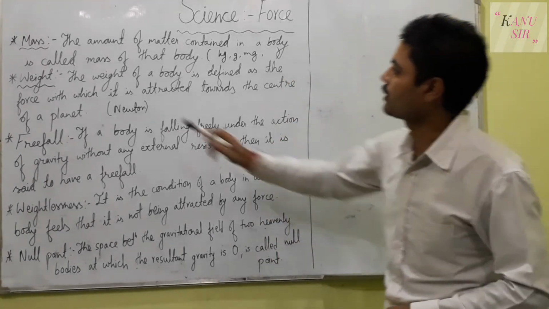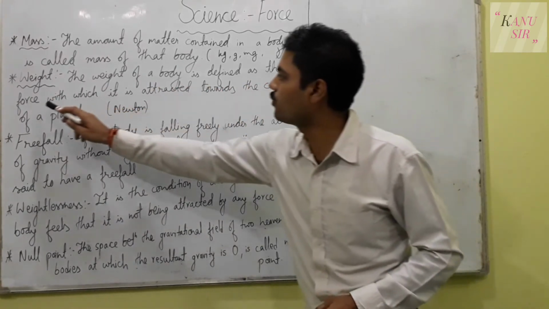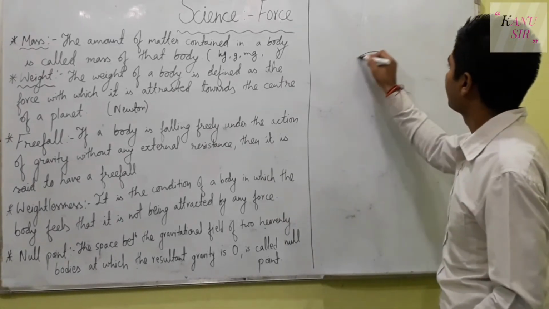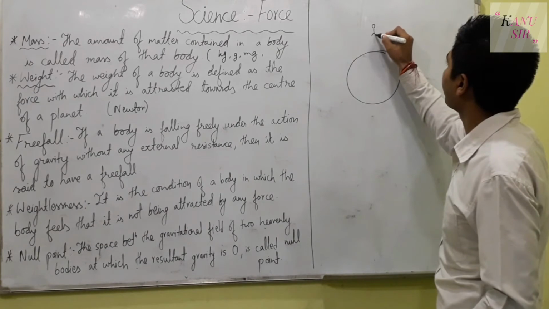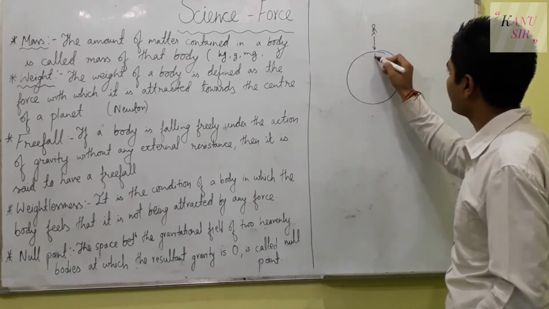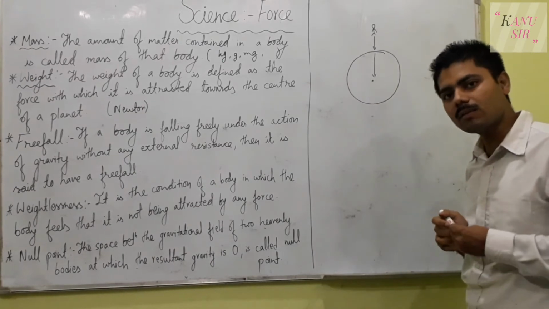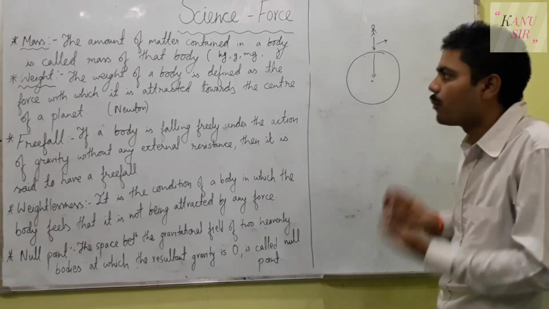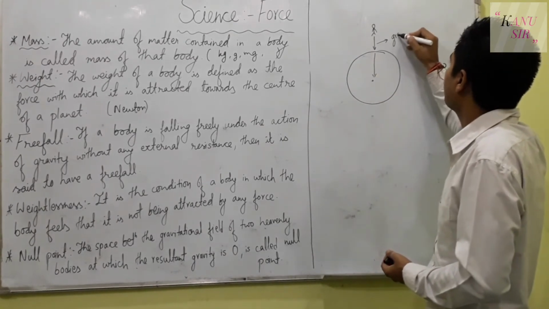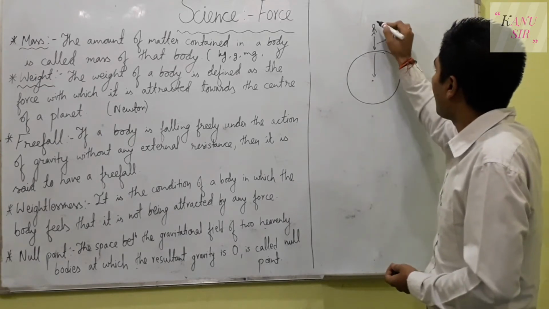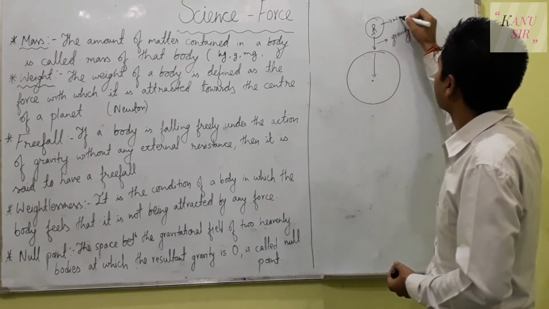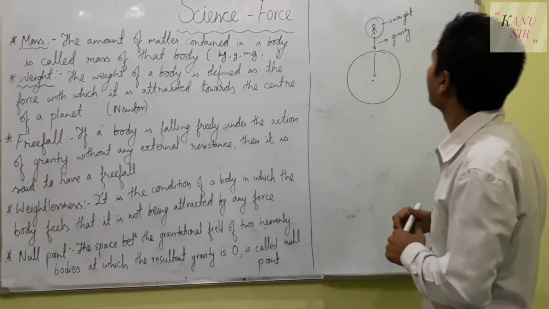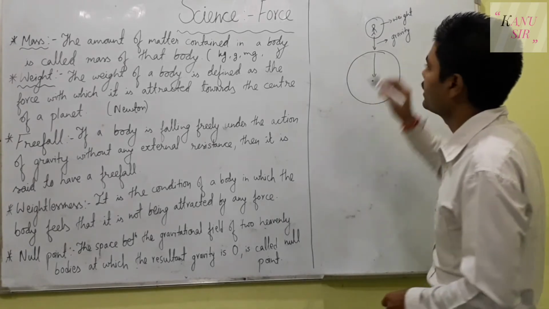So what is weight? The weight of a body is defined as the force with which it is attracted. The same thing, gravity. When our body is being pulled by gravity towards the surface of the earth, or actually the center of the earth, a type of force is exerted and felt by our body, that is called gravity. And by the effect of gravity, our body will gain a weight, that is called weight. And weight is measured in newtons.